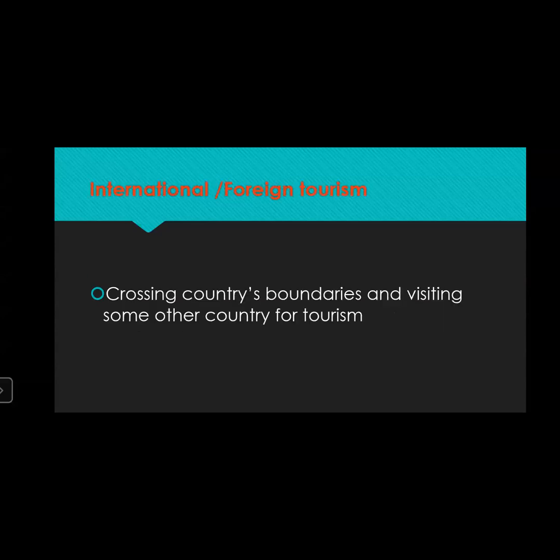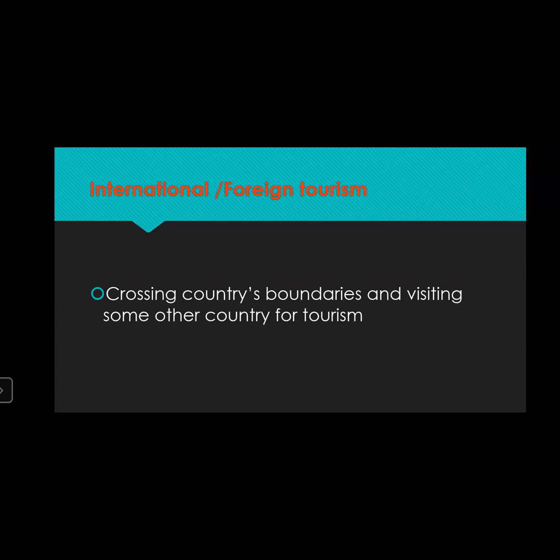Next, we have international or foreign tourism. Now, what is this international or foreign tourism? When a person crosses the country's boundaries and visits some other country for tourism, it comes under international or foreign tourism.